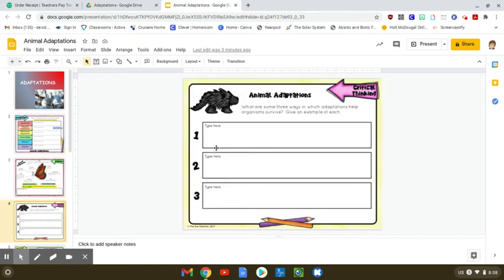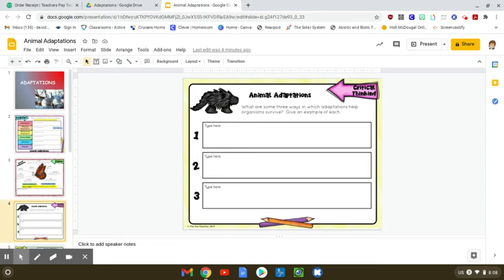This next page, I want you to think a little bit. What are some three ways in which adaptations help organisms survive? Just in general, whether it's physical, structural, or behavioral. I want to know three ways in which adaptations can help an organism survive and give examples of each.